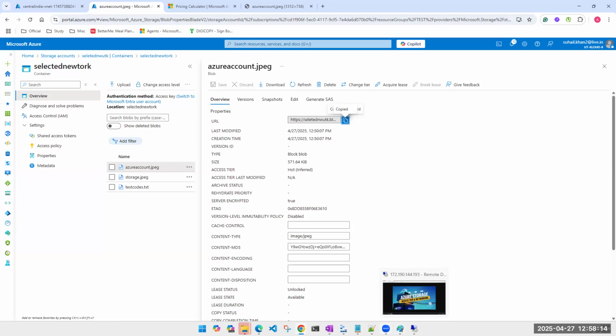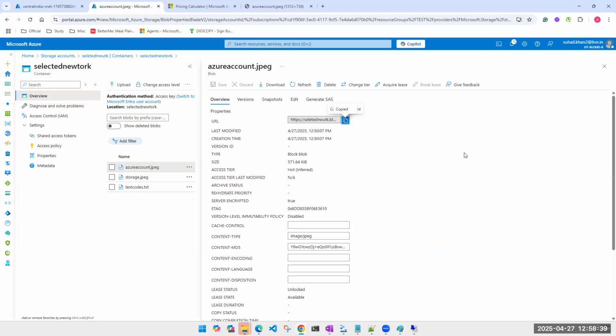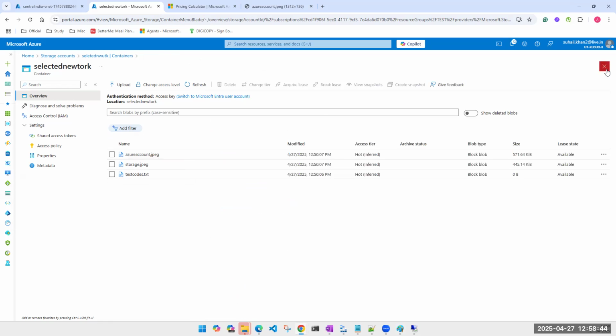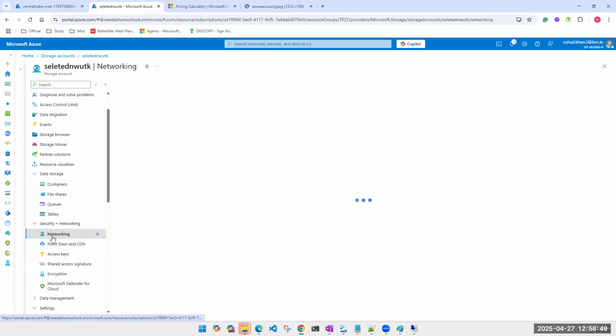Got it? But I told you yesterday, if you remember, that even if the storage account is here and the VM is here, in the same region, both in Azure, they are not talking to each other on a private network. Still, the request is coming via the internet. It is not going directly. So if you want that directly, then private endpoints come into the picture. Now let's go ahead and see what a private endpoint is. Before we move ahead, any doubts, any questions, guys? Anyone who did not understand?